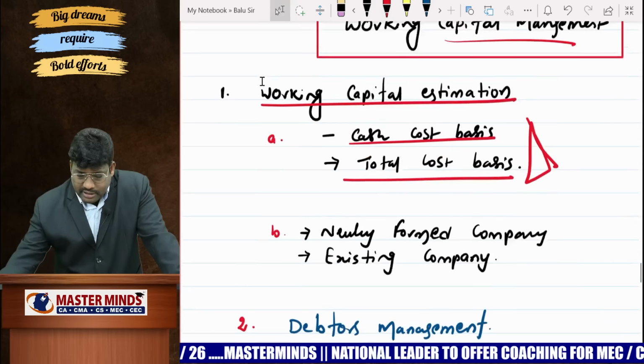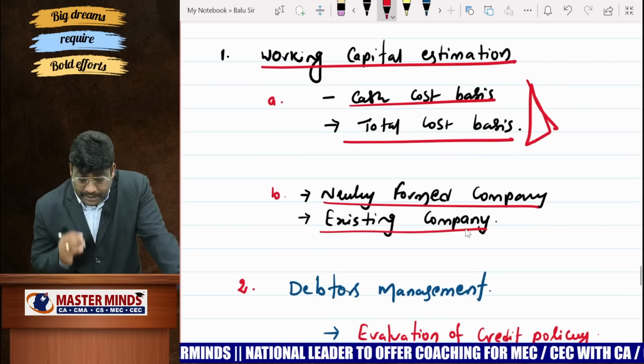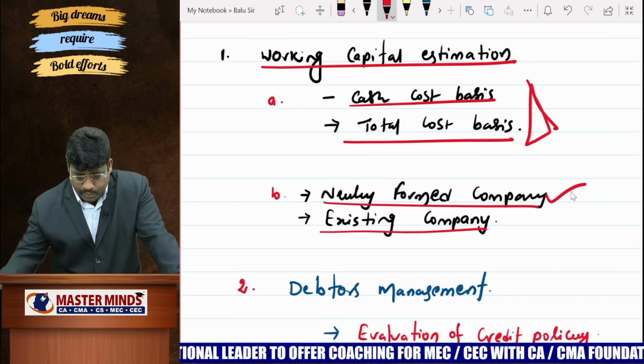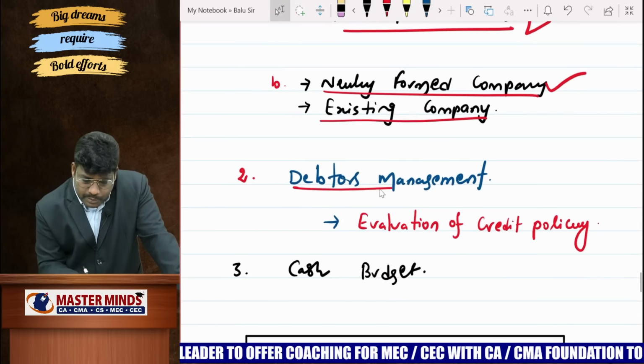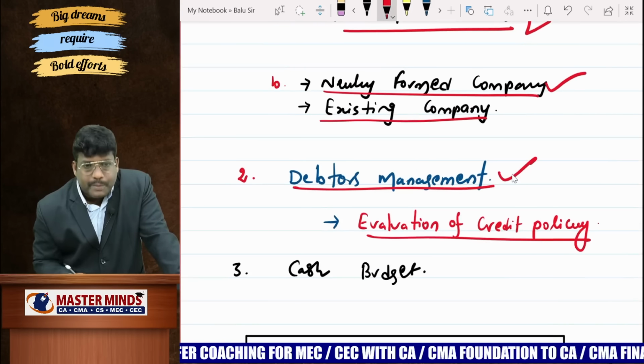This model you check it. And at the same time, newly formed company is there, existing company is there. You better concentrate on a newly formed company because credit purchases statement is very, very important. Thereafter, debtors management, that is nothing but evaluation of credit policy of the company. So debtors management, you check it.